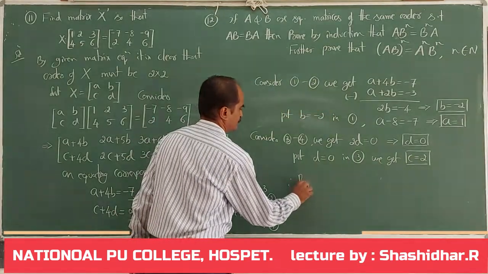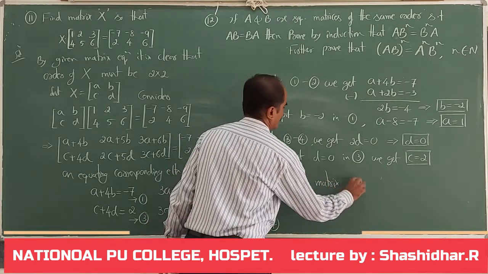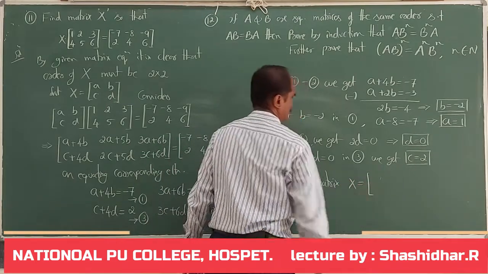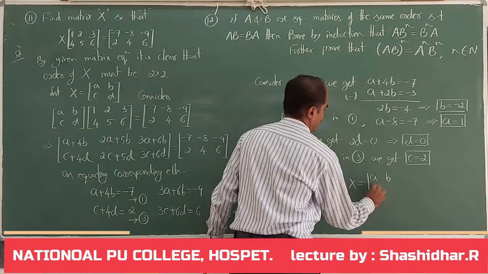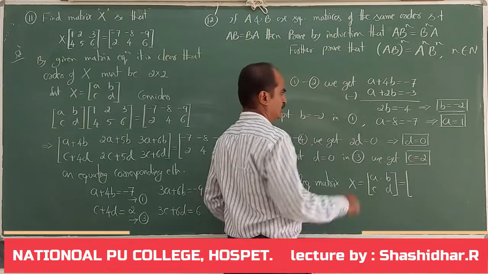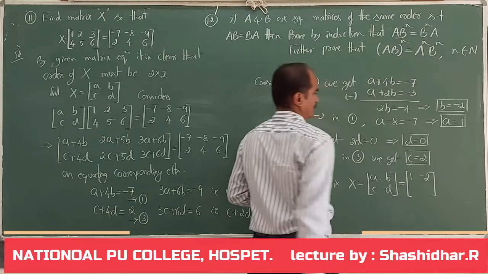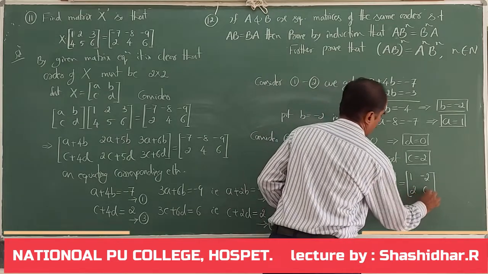Therefore, the required matrix X equal to [A, B; C, D]. Now substitute the values of A, B, C, D. What is A? 1. What is B? Minus 2. What is C? 2. D is 0.